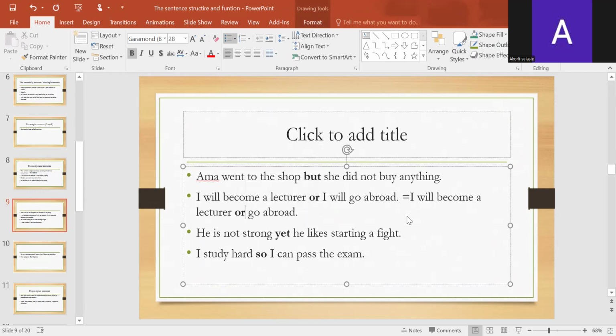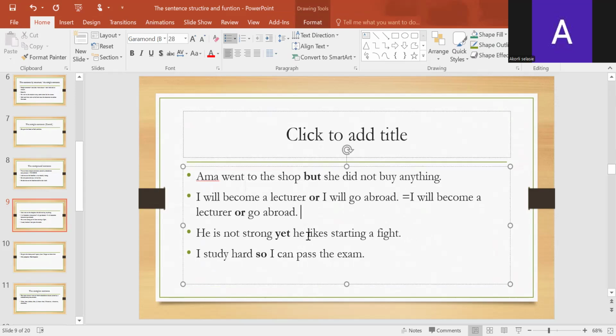Remember that this is a full form. The full form is here. He is not strong yet. He likes starting a fight. I study hard so I can pass the exam. All these are what? Compound sentences.